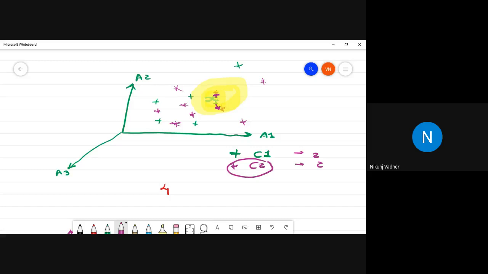So to solve that problem, we will assign weights. Got it? Clear?